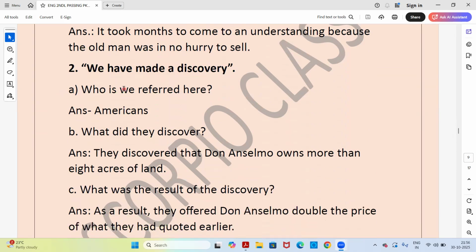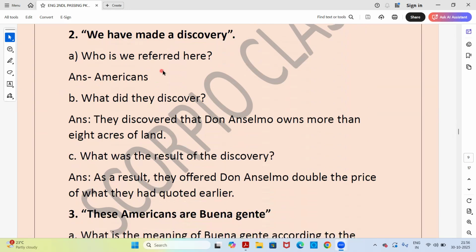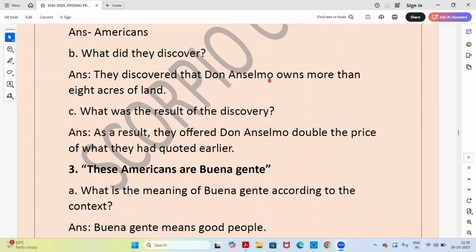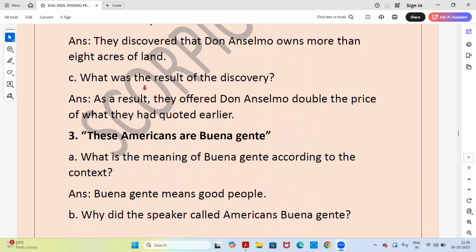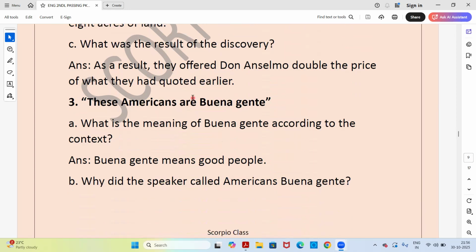Second question, second extract. We have made a discovery. Who is we referred here? It's Americans. What did they discover? They discovered that Don Anselmo owns more than 8 acres of land. What was the result of the discovery? As a result, they offered Don Anselmo double the price of what they had quoted earlier.